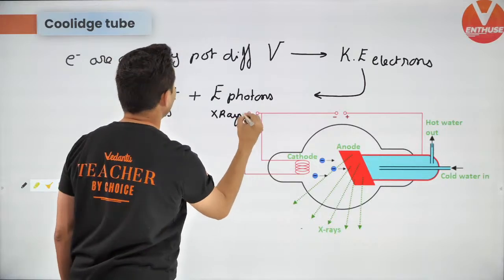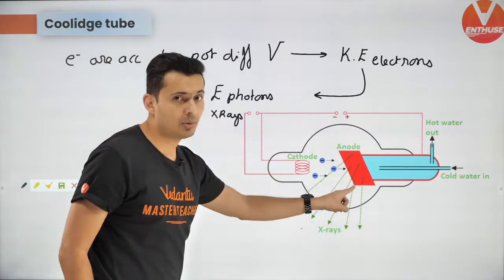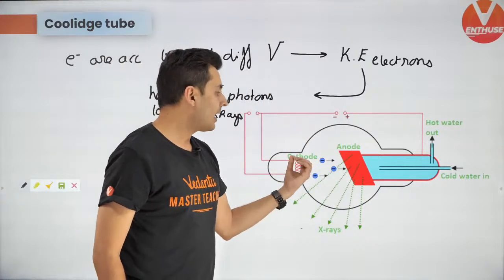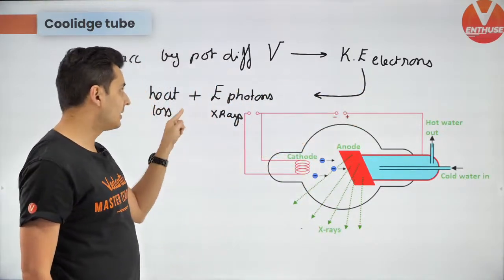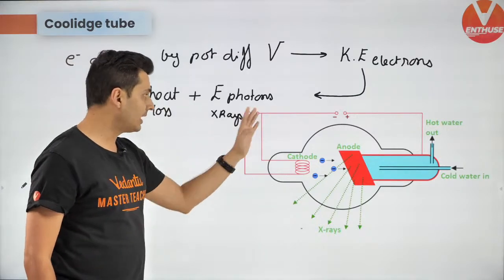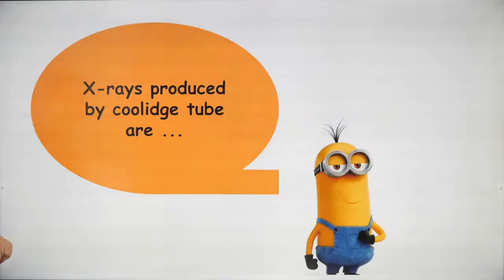Very, very important equation which I am giving you right now. Electrons accelerated by the potential difference gain kinetic energy, and that kinetic energy will convert into heat plus energy of the photons. Very good.